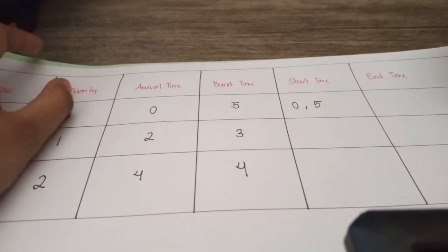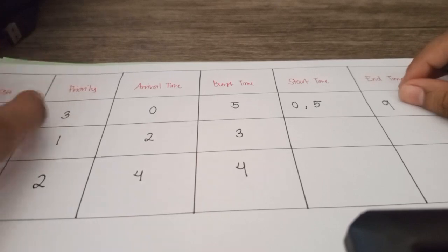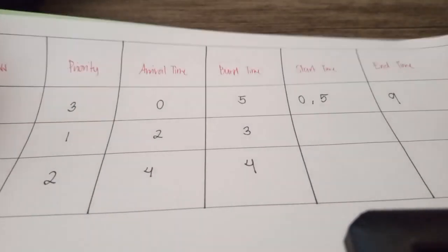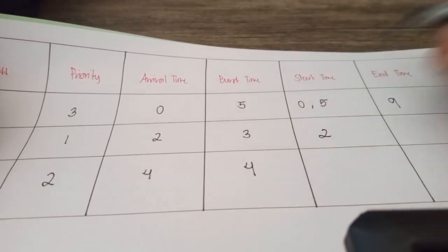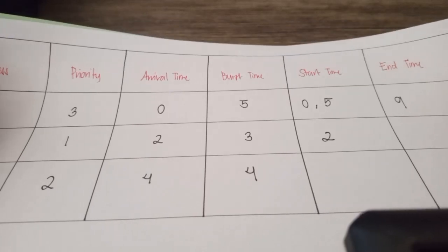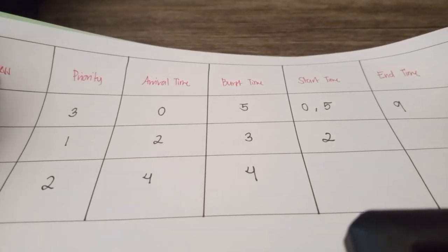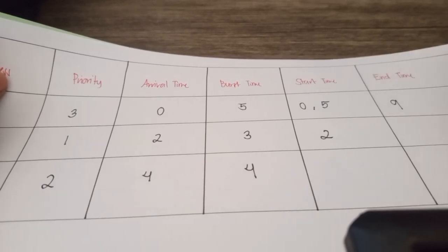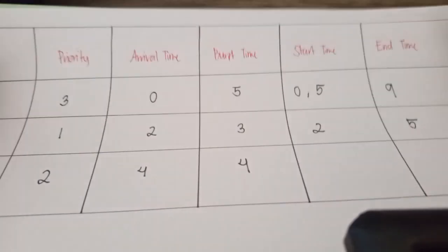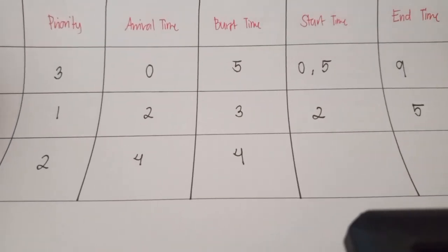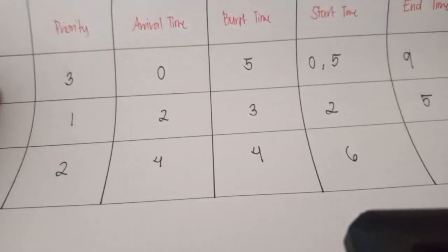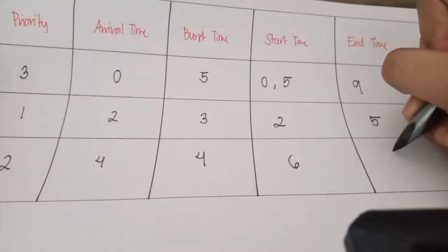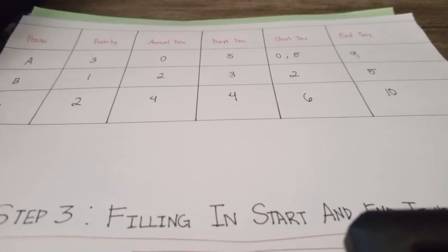Their end time is 9 seconds. In B, we have 2 seconds because B executed first when it arrived at time 2 and finished at time 5. In C, it started at time 6 and finished at time 10. So this is step 3, start and end time.